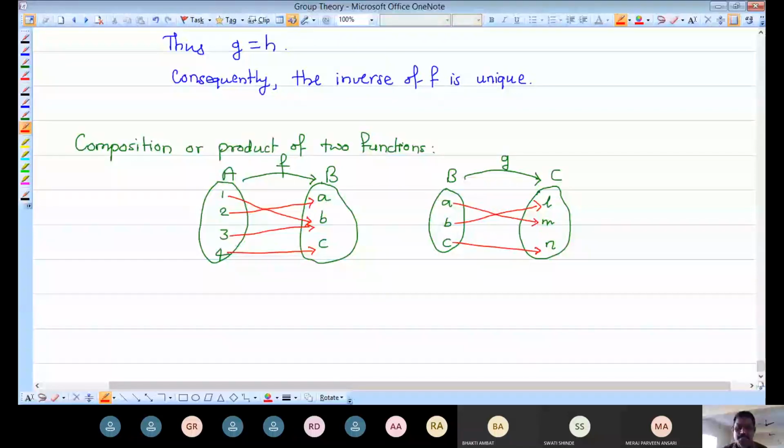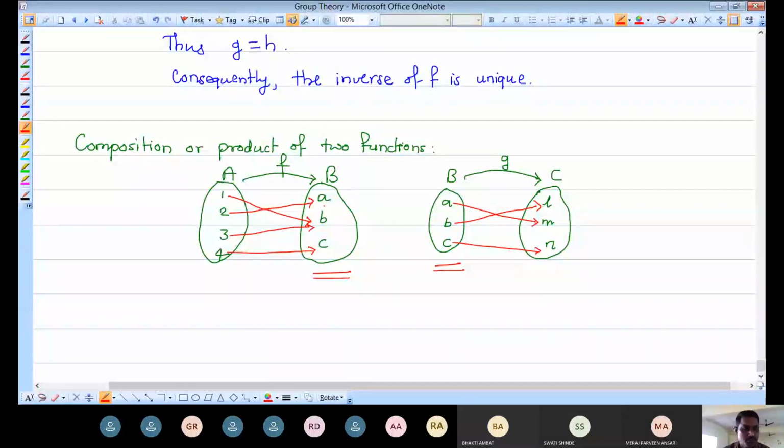Now I have to take the image of each element in the first set under both the mappings f and g. If the codomain of the first function and the domain of the second function are the same, then we can take the image of each element in A under both the mappings towards C.